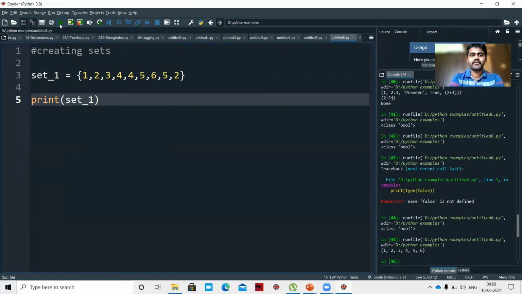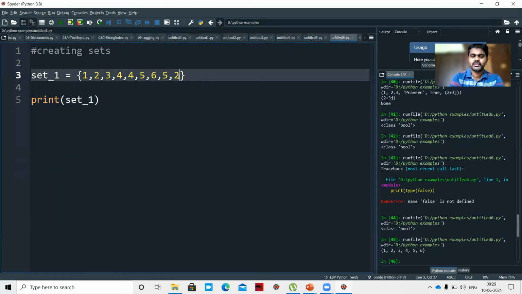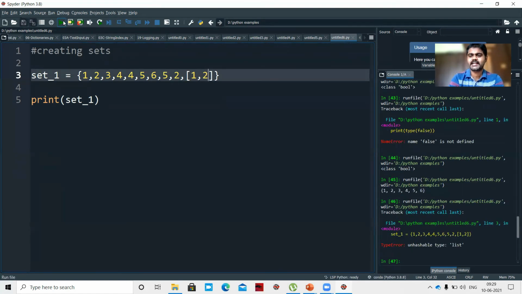Okay. So if you remember, we can't insert a list inside a set. Let us see an example. Comma 1, 2 in square brackets is nothing but a list, right? Let me print this. I am getting an error: unhashable type list. That means we can't insert a list inside a set.